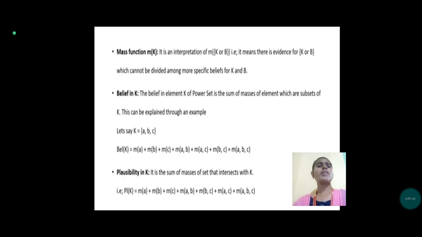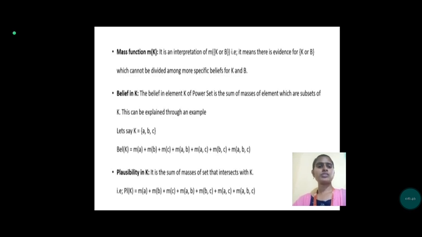Next, the mass function. The interpretation of M of K or B is that it is evidence for K or B which cannot be divided among more specific beliefs for K and B. Next, belief in K. The belief in an element K of the power set is the sum of the masses of the elements which are subsets of K, and this is explained through an example.